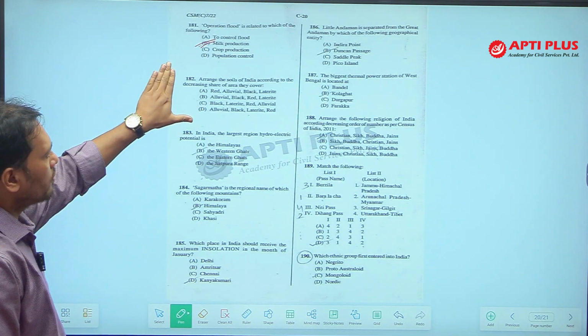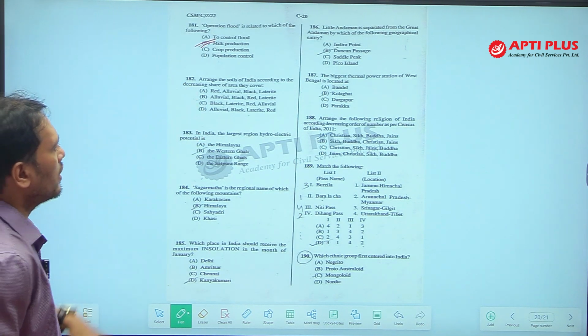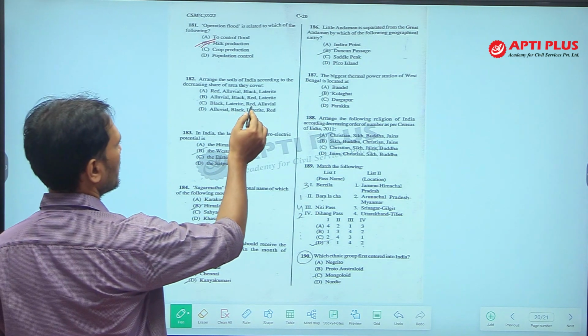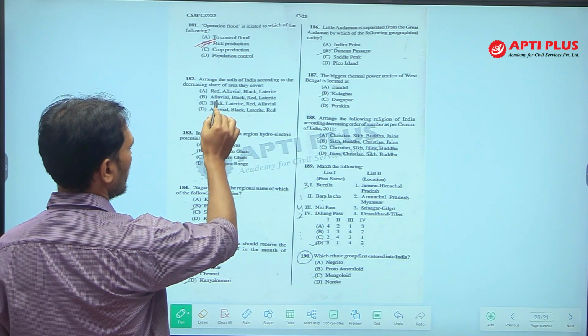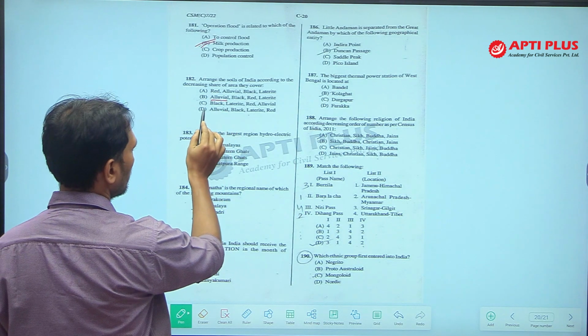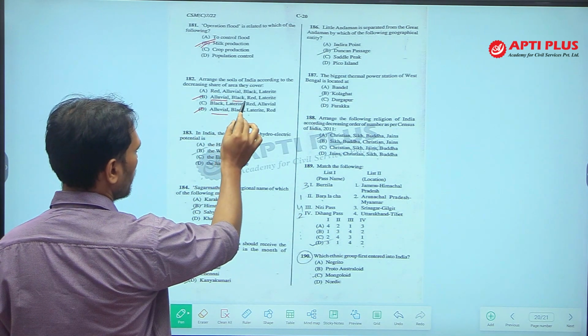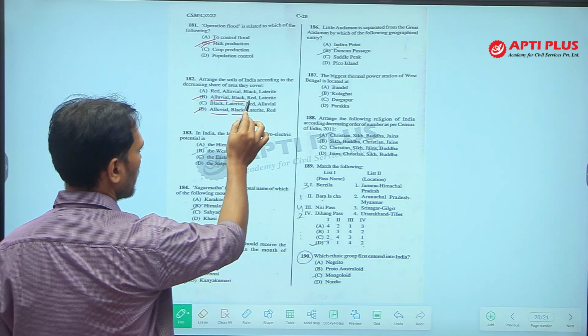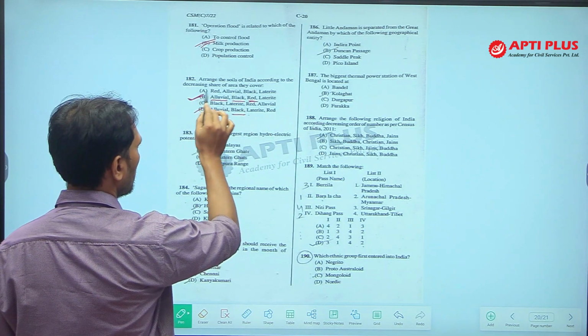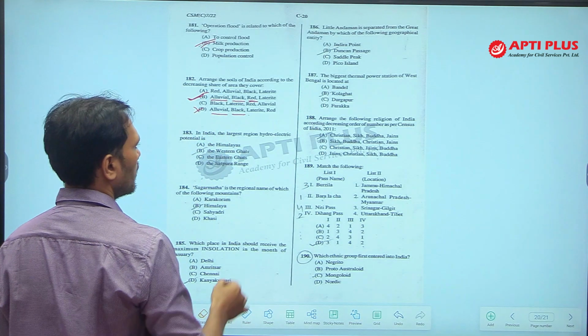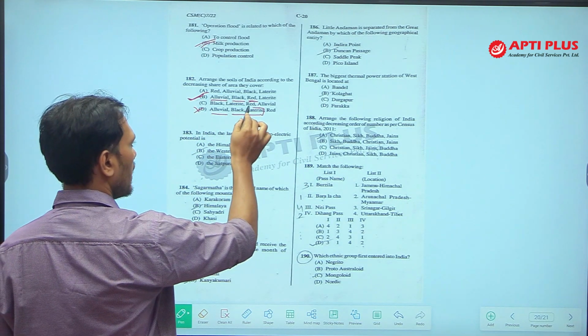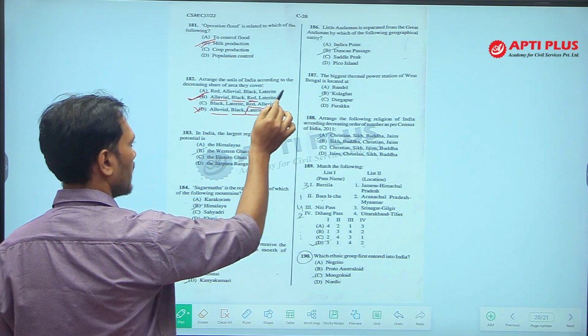182. Arrange the soils of India according to decreasing share of the area they cover. Decreasing share. So, highest area is covered by alluvial soil. In options B and D, alluvial soils are given, then comes black soil, then comes red soil. Okay. So, option B is the right answer. In D, laterite has less area covered than the red soil.